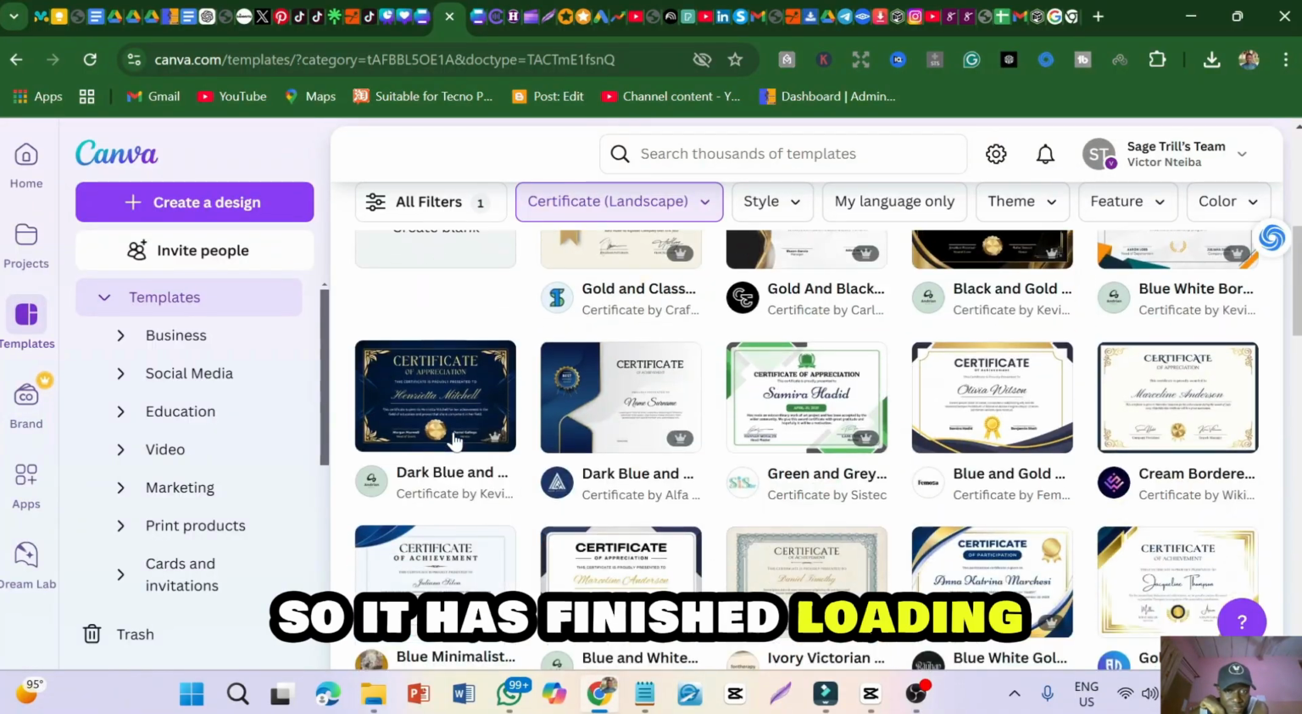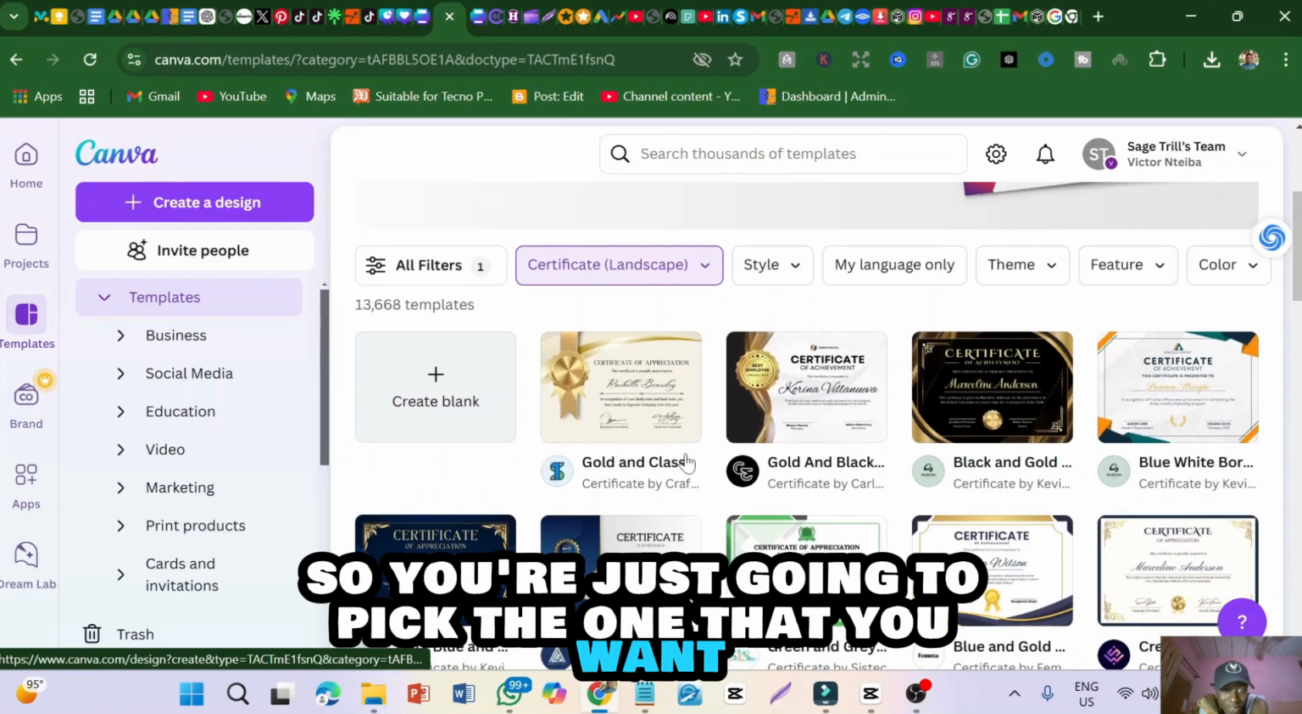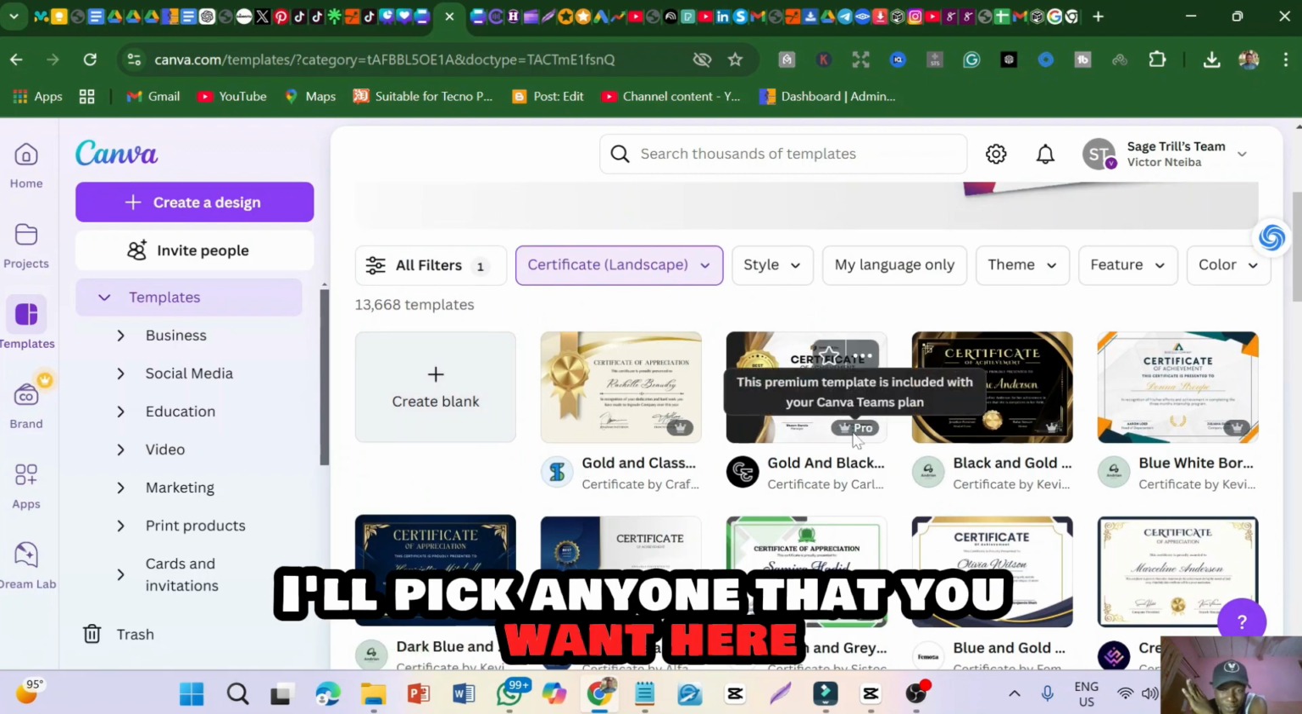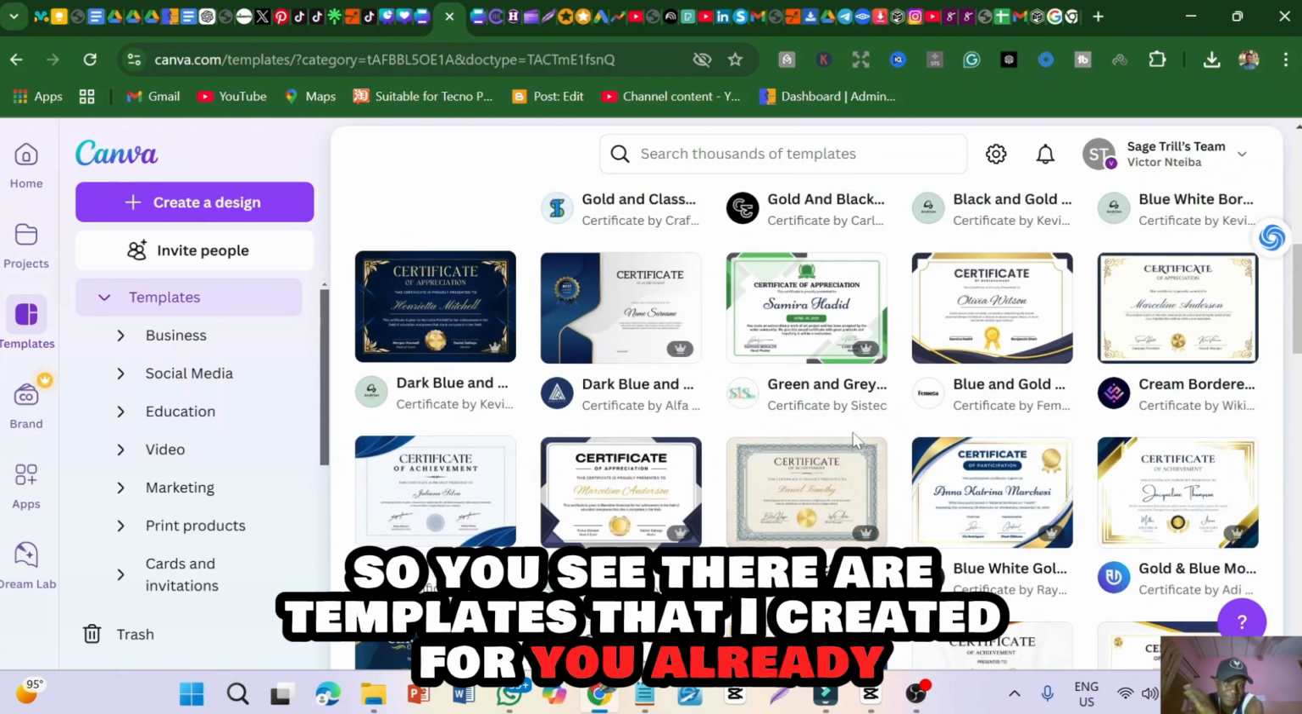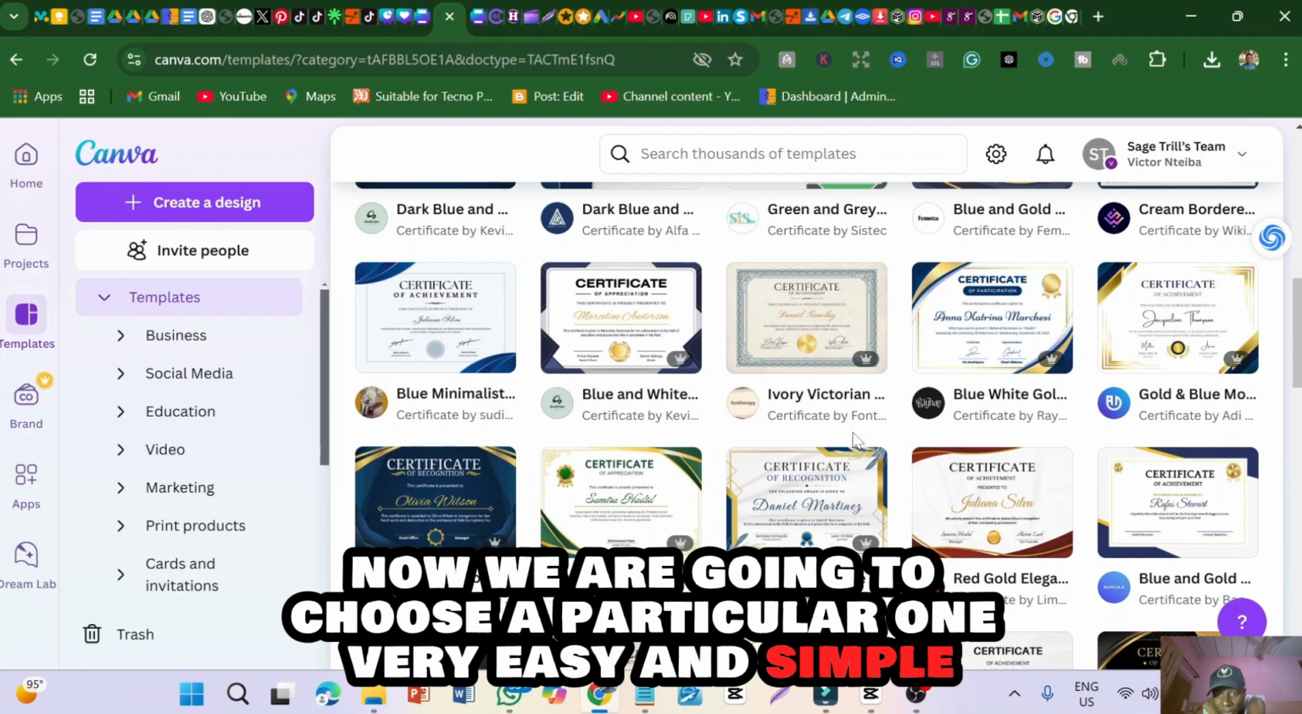Okay, good. So it has finished loading. So you're just going to pick the one that you want. You can pick any one that you want here. So you see there are templates that are created for you already. Now we are going to choose a particular one. Very easy and simple. Let's just use this one.